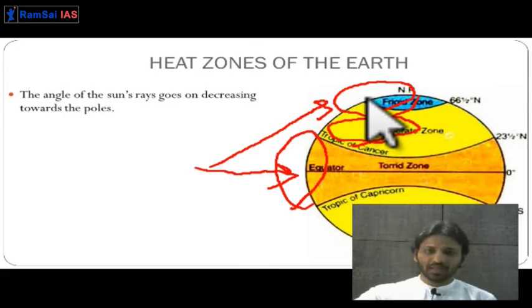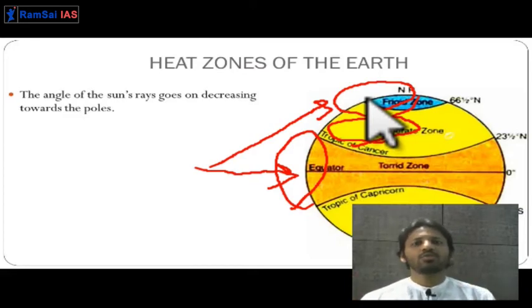That is why this region is very cold. It's like the very cold region at the top of your fridge. So it's as cold as that, and that's why this region is known as the frigid zone. This is the third heat zone of the earth, where sunlight is rarely reaching, so it is very cold.